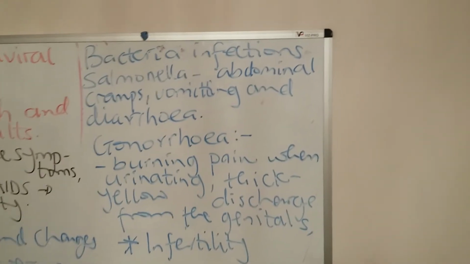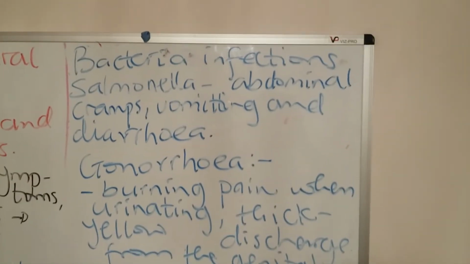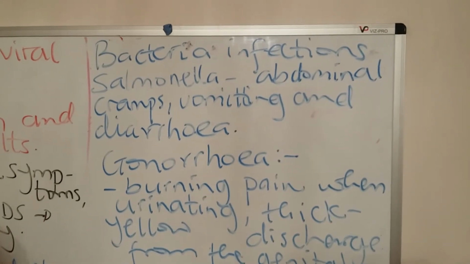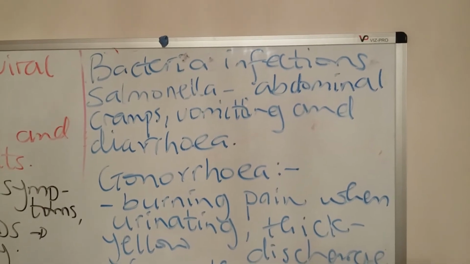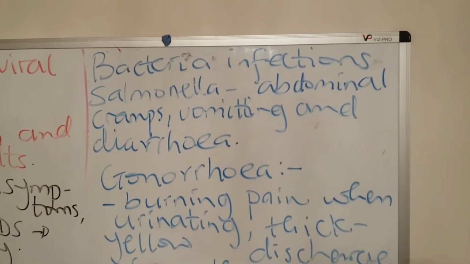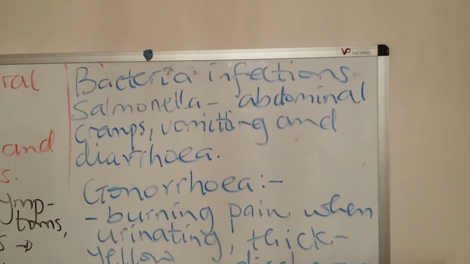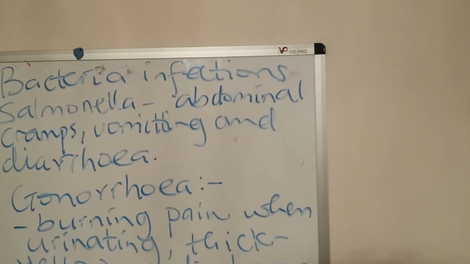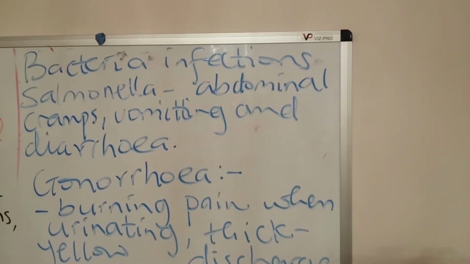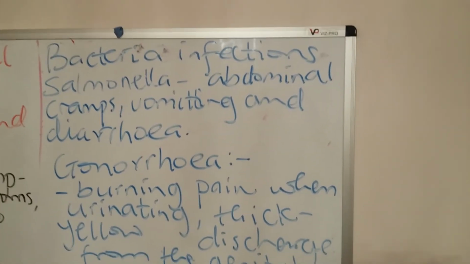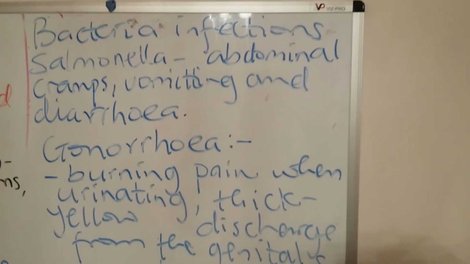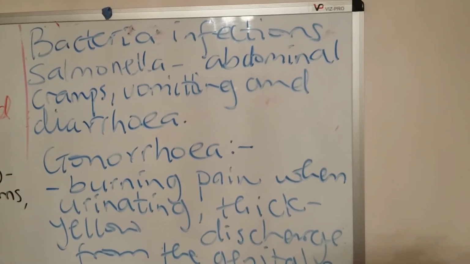Now we have bacterial infections. Two of them I have put up here according to the requirement of the AQA. Salmonella is what people usually refer to as food poisoning. People can catch it when they eat food that's infected and food that's not properly cooked. The symptoms are abdominal cramps, vomiting, and diarrhea. Diarrhea is excessive stooling.